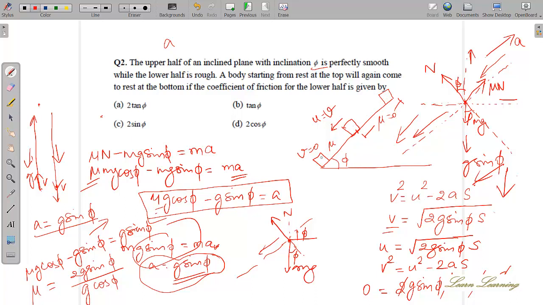Then since the same distance it has to cover, it started with u equals 0 and it's again ending with u equals 0. So the same acceleration will be in the opposite direction. So that was very simple. You could have directly used g sine phi in this direction, and you could have found the total acceleration here through this. And then you could have used this free body diagram to solve this.